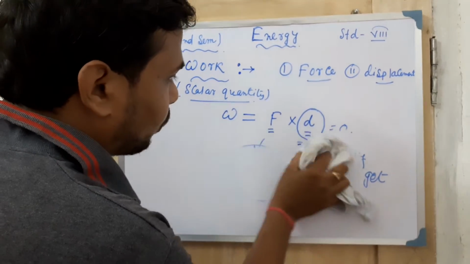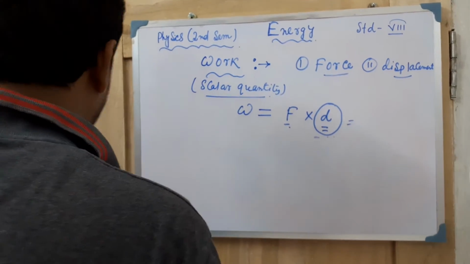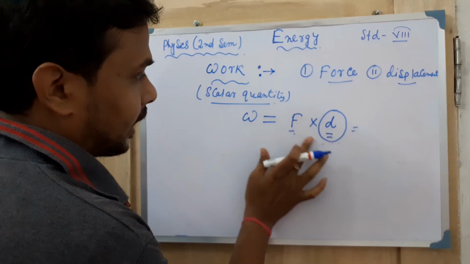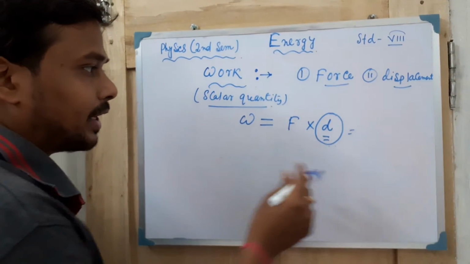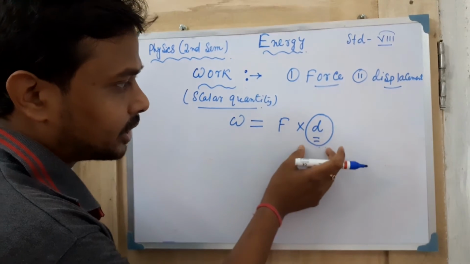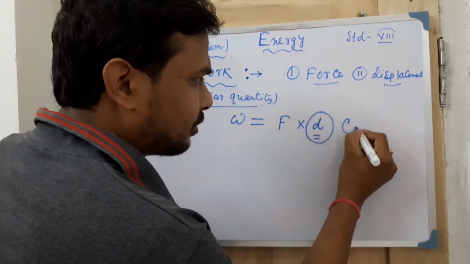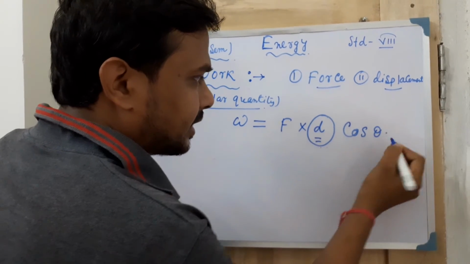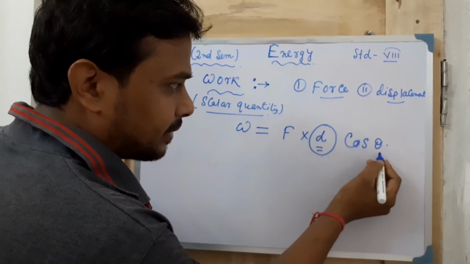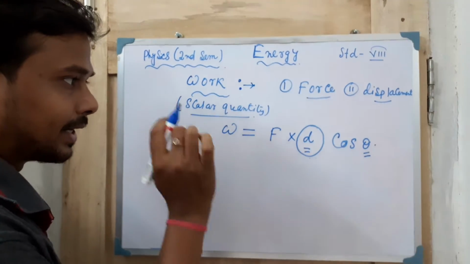Now work is always denoted by force into displacement, so this is the quantity. In higher classes you will read that it is not actually just force into displacement. After force into displacement, one more term will come, which I am simply telling you, no need to remember: cos theta, where theta is the angle. So all these things you will read in the higher classes.